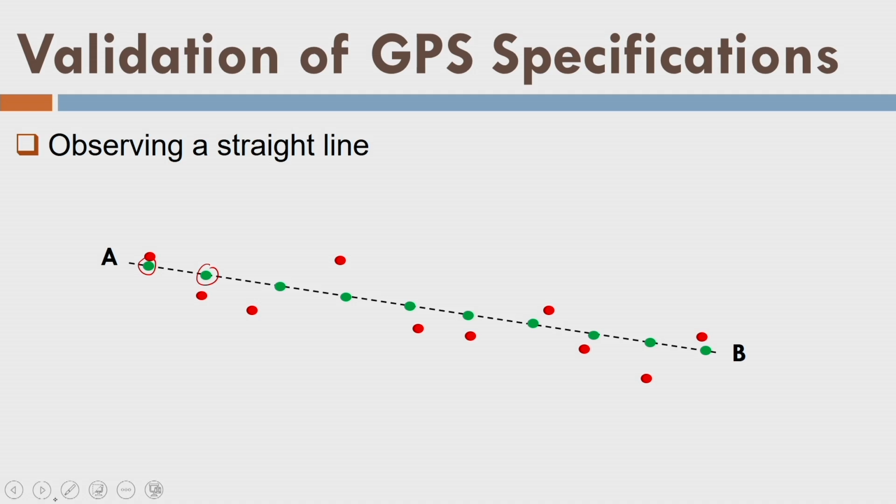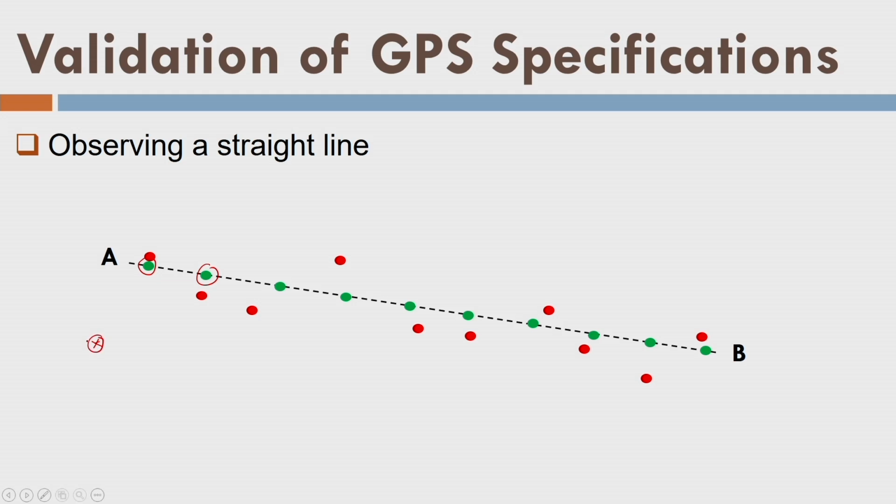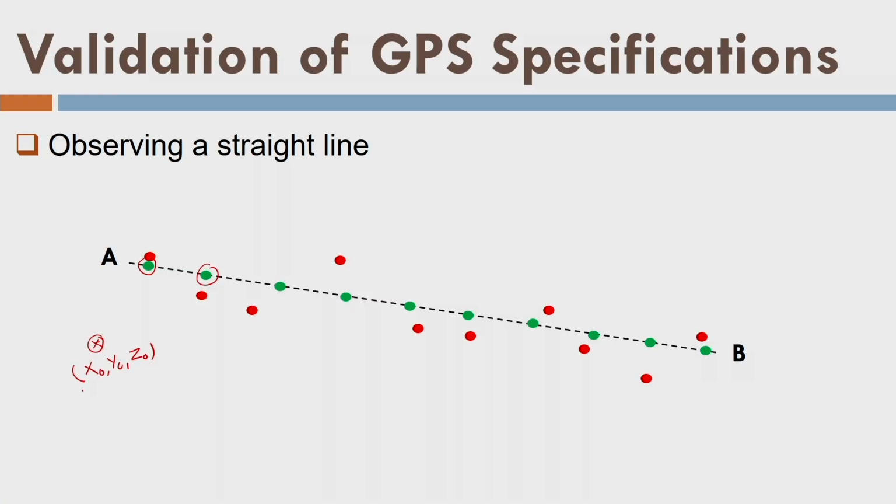So what will you do now? You will first take an arbitrary position by DGPS. This is your reference point. Let us say this is the x0, y0, z0 coordinate. Bring the coordinate system from the geocentric coordinate system to the local terrestrial frame. You assume that this location, which you do not know truly, is an arbitrary reference position. Now let us say this is the x1, y1, z1 position. Fine. Find the difference, that means the length of this vector, like this.